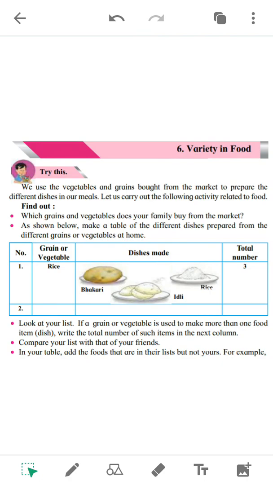So let us carry out the following activity related to food. So what do you have to do first? So you have to find out these things. Which grains and vegetables does your family buy from the market? So first you have to see which grains and vegetables your family buys. Suppose grains, everyone uses these grains, wheat and rice.